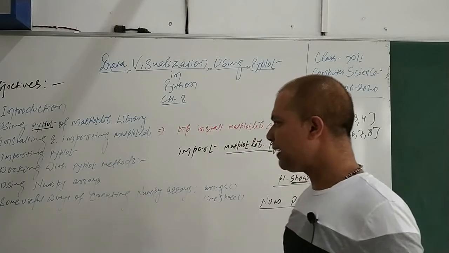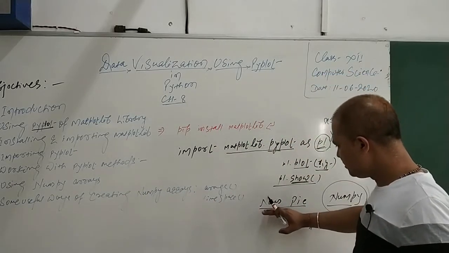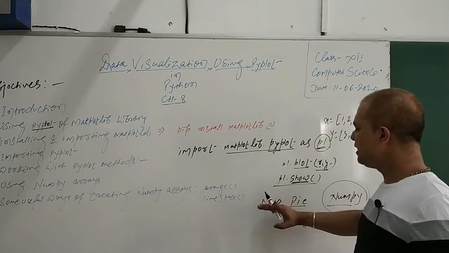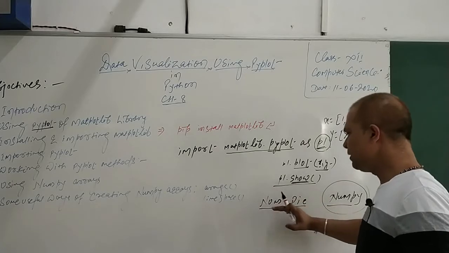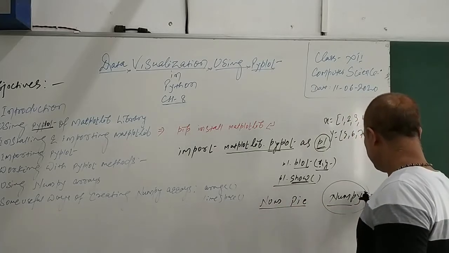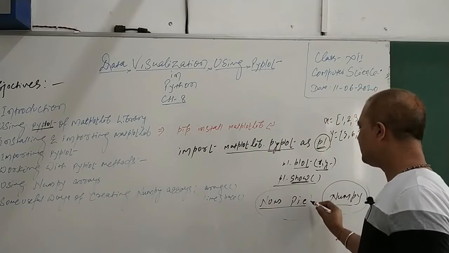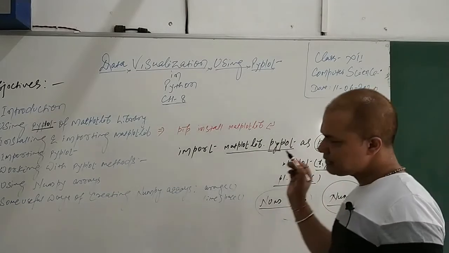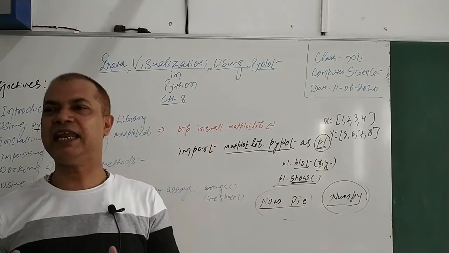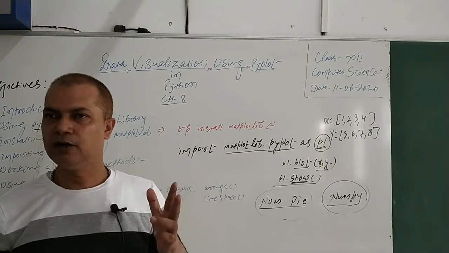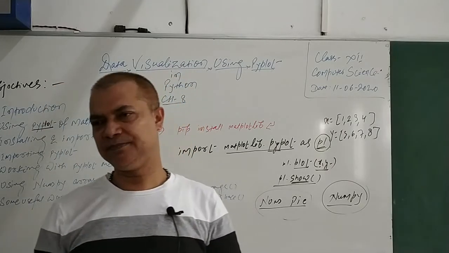Using numpy arrays, we'll talk later. Numpy is a library. Pronunciation, you have to say numpy. Basically it is numerical Py, or numeric Py. In short we write numpy, but we read it like numpy, or simply pronounce it numpy. It is one of the libraries which helps us to create an array. Now, to draw particular things we need a set of data.